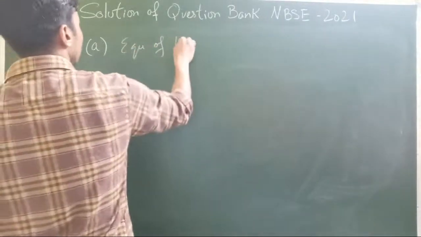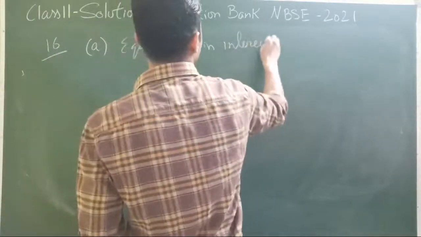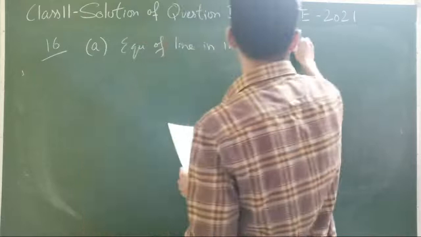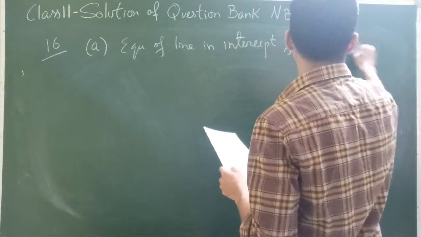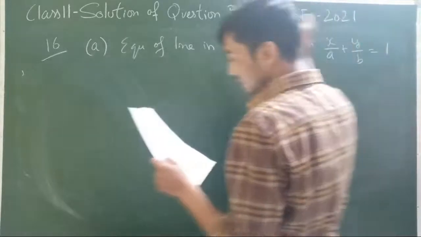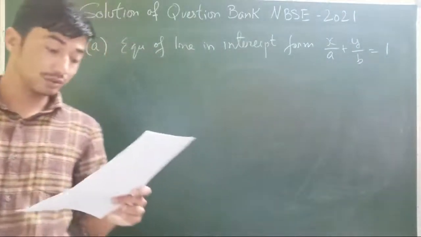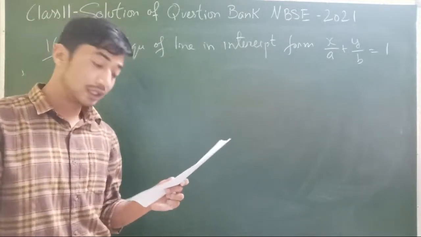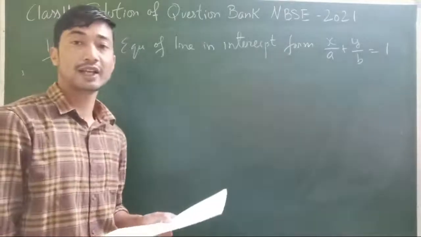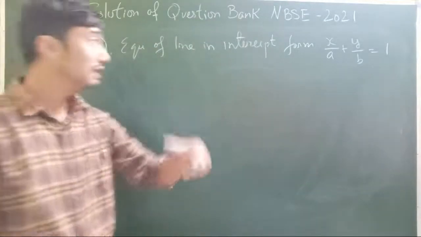Equation of line in intercept form, x by A plus y by B is equal to 1. This is what is given to us, not directly, but with the knowledge. If P is the length of the perpendicular from the origin to the line whose intercepts on the axis are A and B, that means they are giving us an equation of a straight line in the intercept form.